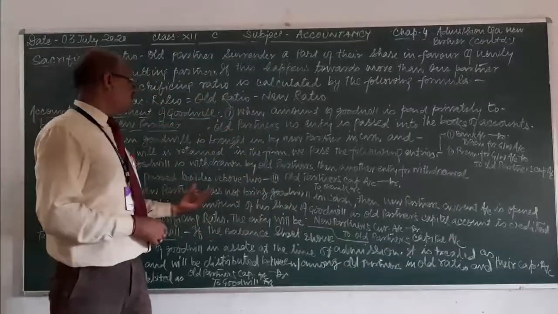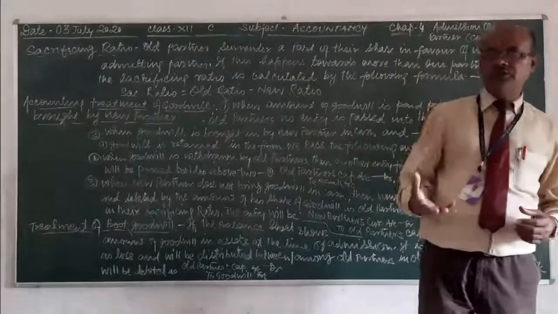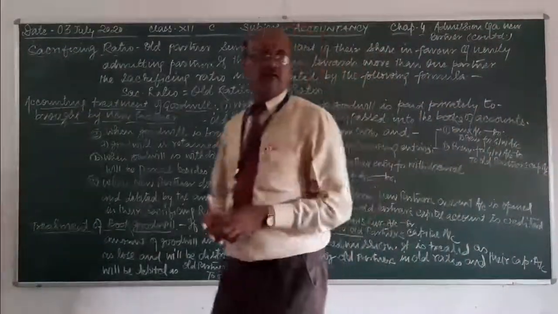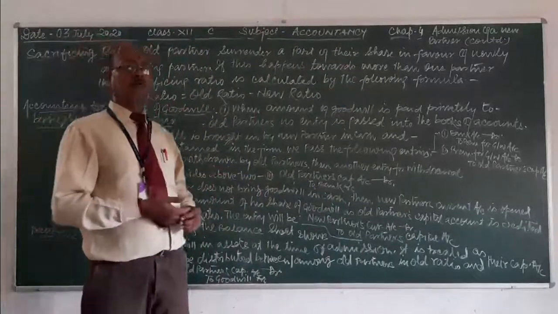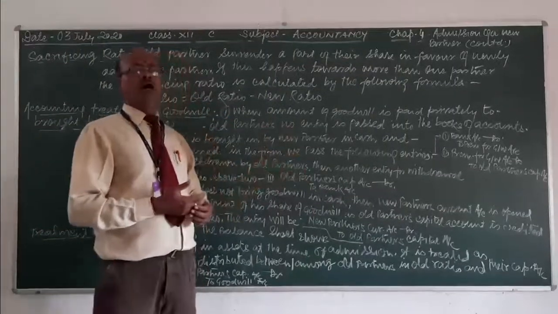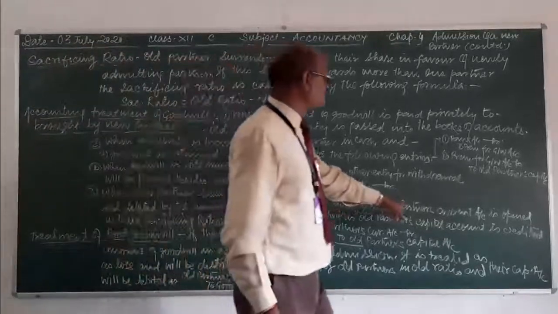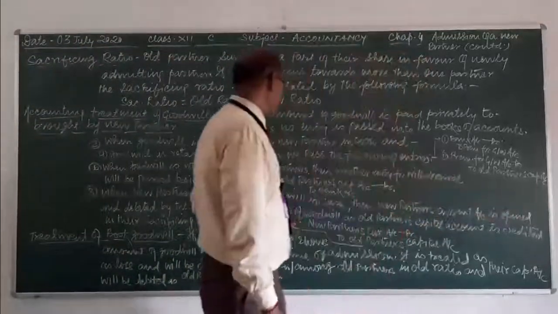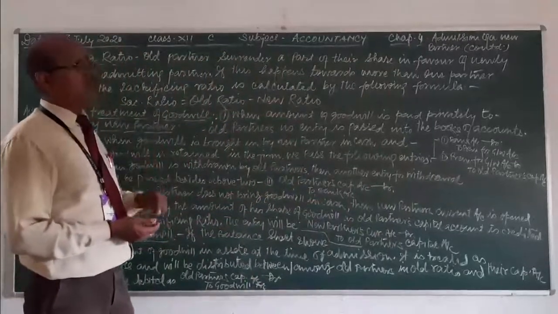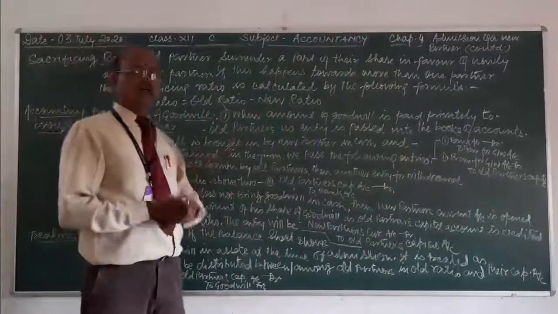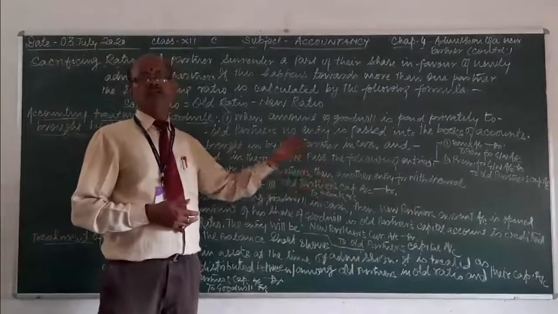If the new partner is not bringing the goodwill in cash, then what accounting treatment do we have to make in this concern? The firm will open a current account of the partner in the firm's book.